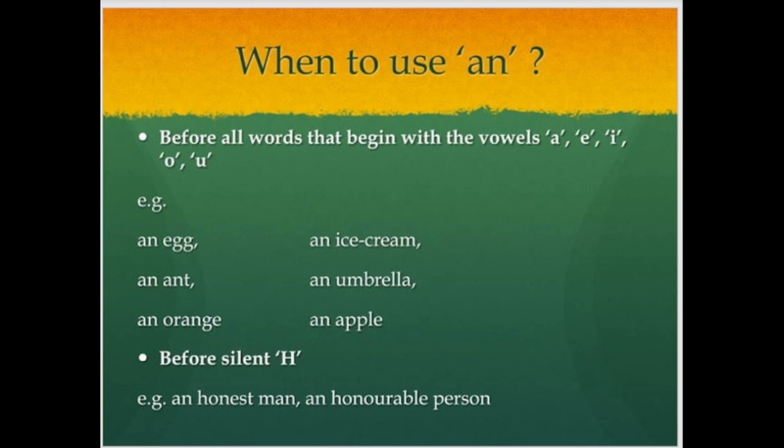But if there is no initial sound, just like honest, you can see the first alphabet is h, but in pronunciation the initial sound is a vowel. An honest man, no resistance. Next is an honorable person. No resistance, so that's why we can use an.